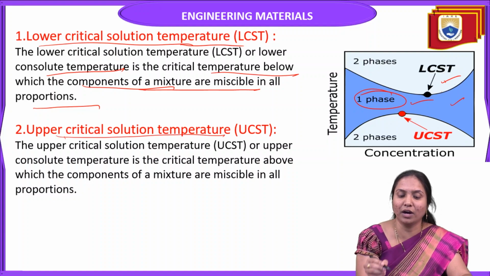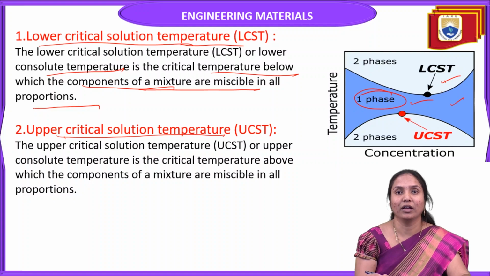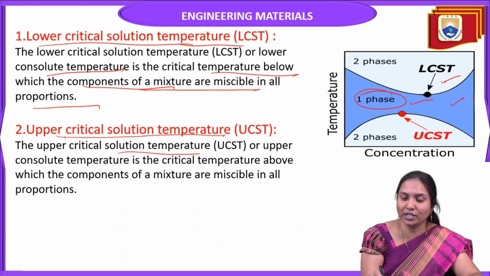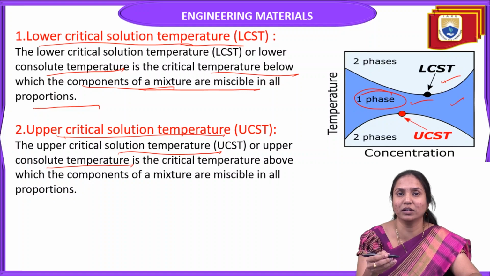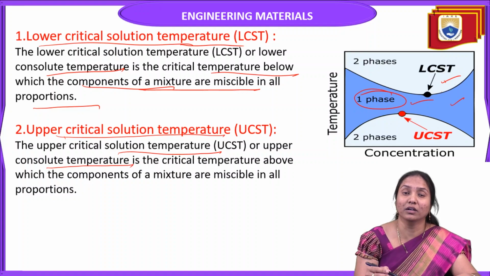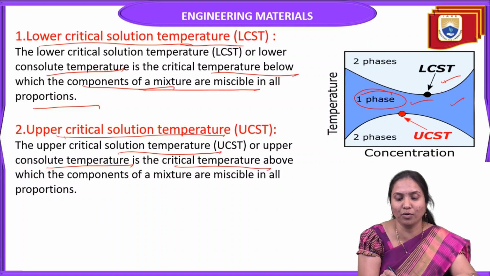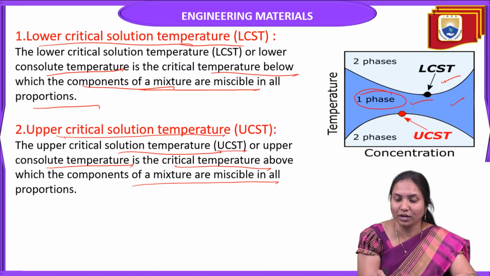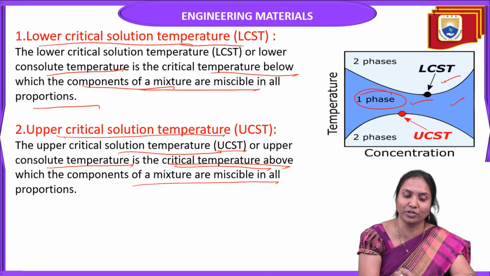Now, what is the meaning of upper critical solution temperature? The upper critical solution temperature, or upper consolute temperature: consolute, as just discussed, refers to two or more component systems, binary compounds, etc. The upper consolute temperature is the critical temperature above which the components of a mixture are miscible in all proportions.